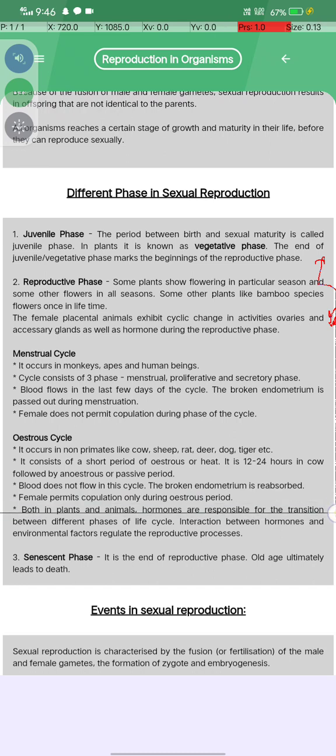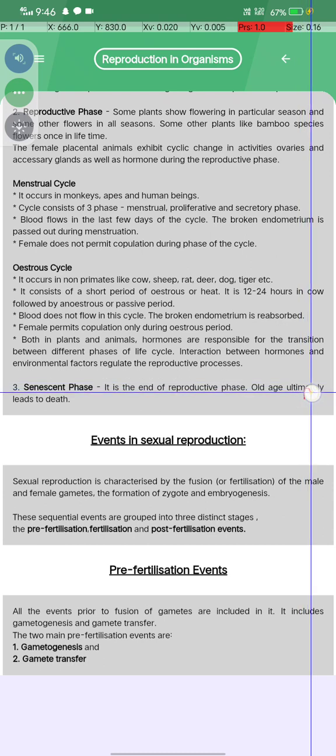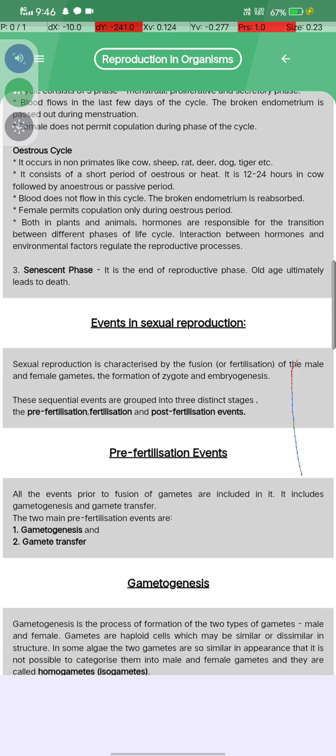Both in animals and plants, hormones are responsible for the transition between the different phases of the life cycle. Interaction between the hormones and the environmental factors regulates the reproductive process. And what is the senescence phase? It is the end of the reproductive phase, and the old age leading to death is called the senescence phase.